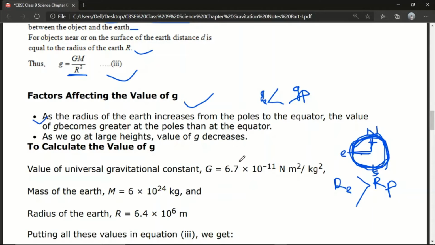Remember, if we go to a larger height from the surface of Earth, the value of g will decrease. But if we go inwards, to the interior of the Earth, what will the value of g be? The value of g will increase.